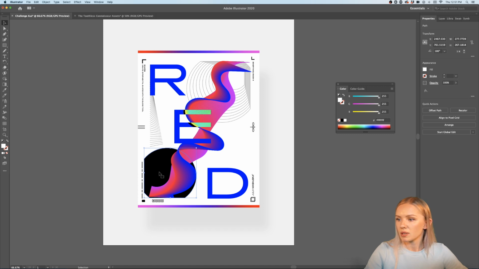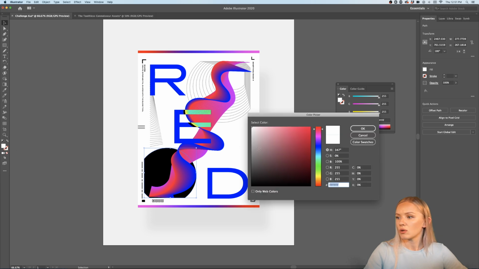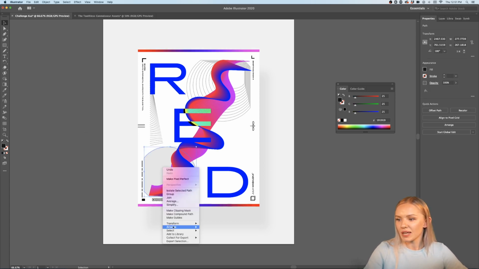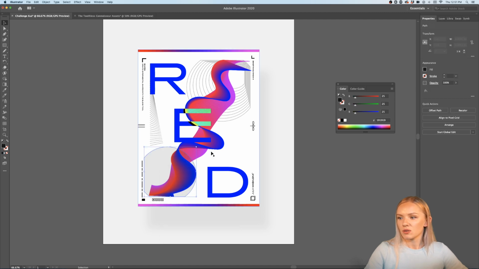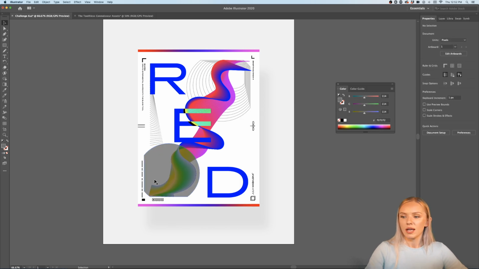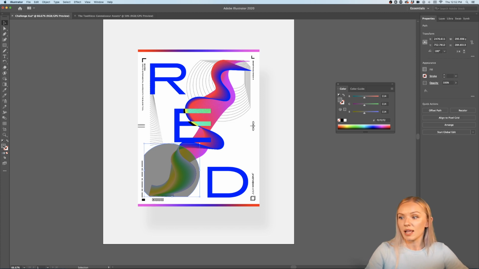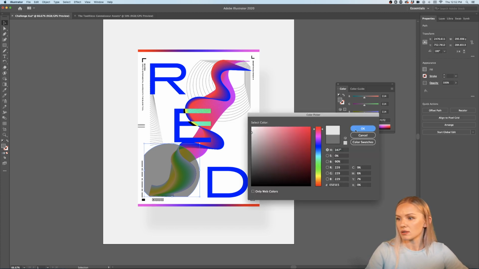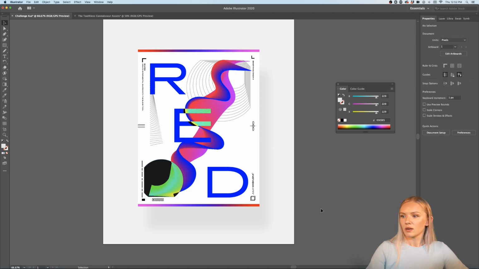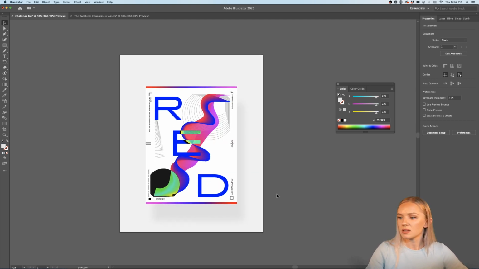Let me actually make this a little bit more light. So since it's in the opposite side, I'm just going to make it dark. And let me arrange it, bring to front, and so I can also bring some effect out of here. And if I make it lighter, it will apply the effect more, and if I make it darker, it will apply the effect less. So let's see how this looks over here. Okay, interesting. I'm gonna make it smaller. Okay, this should work. All right, so guys, let's go with this for now.